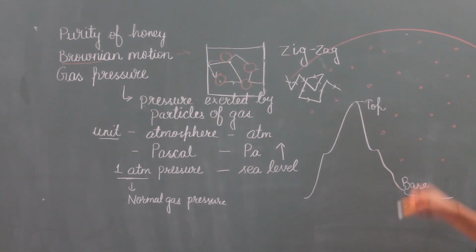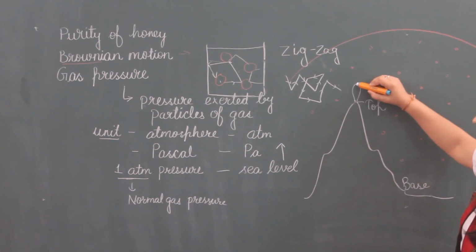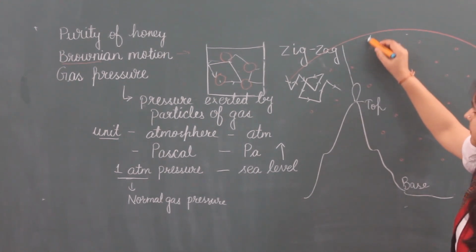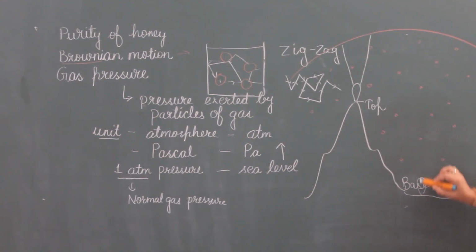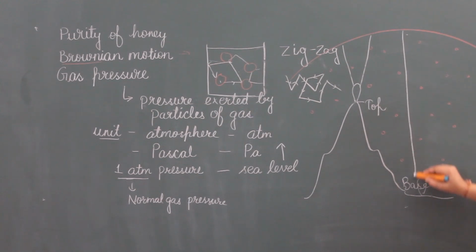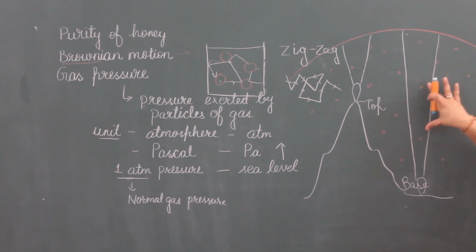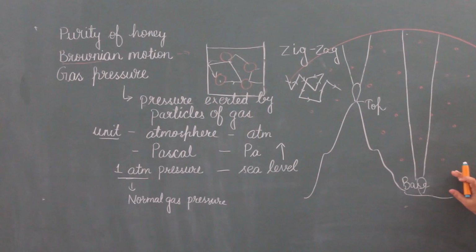Now if a person is standing here, then he will feel pressure of these particles only which are above his head. And if a person is standing on the base, then he will feel pressure of all these particles which are above his head. So here more particles are there, so on ground, on base, more gas pressure is there.